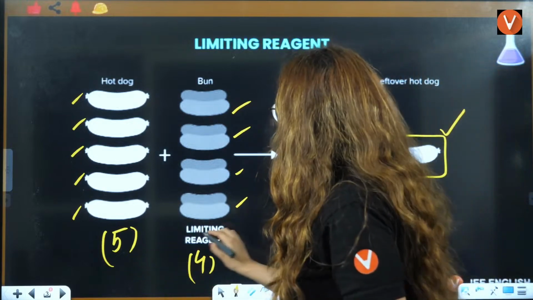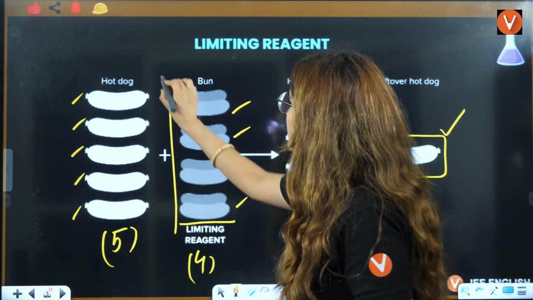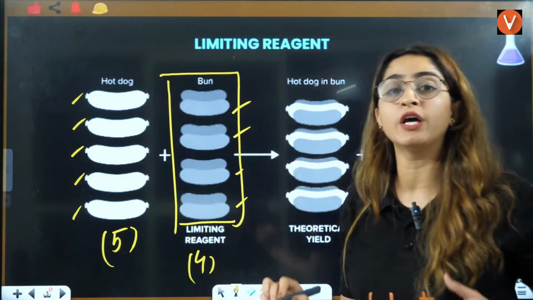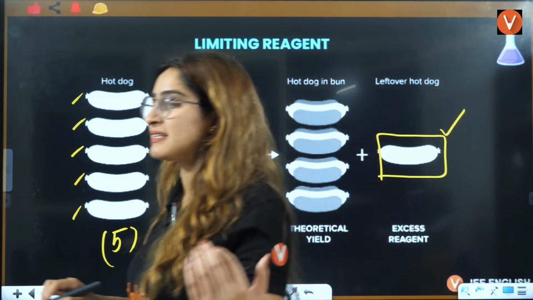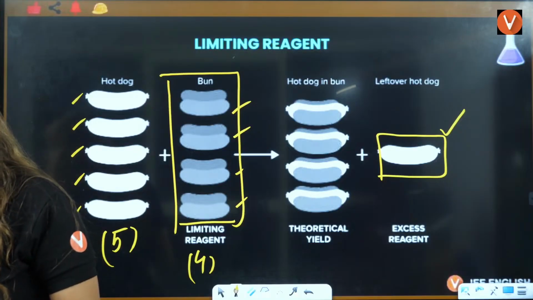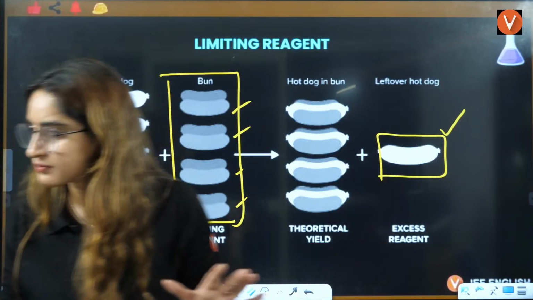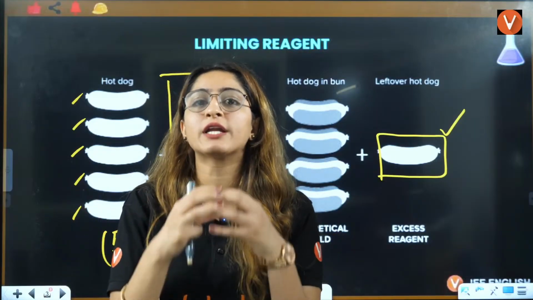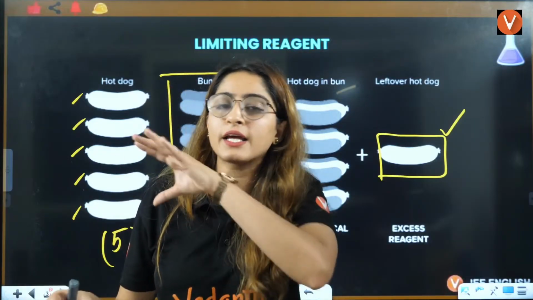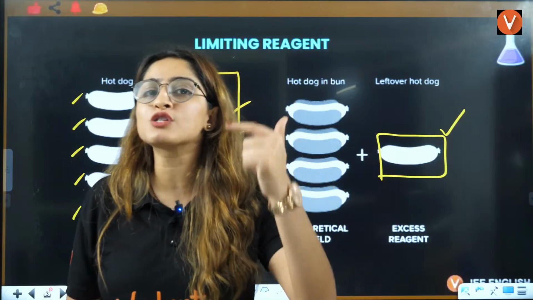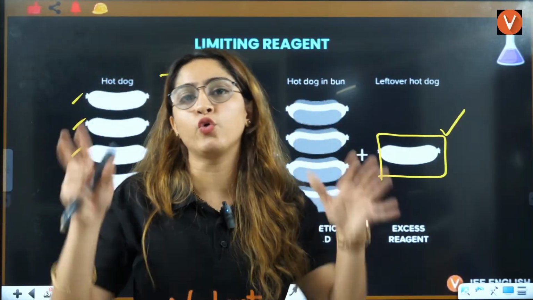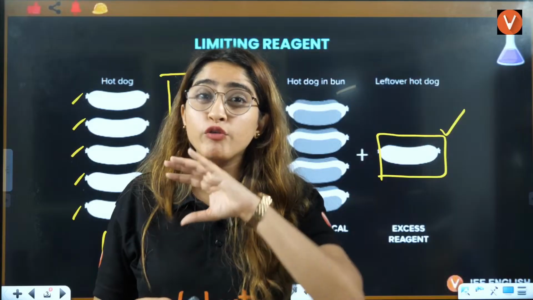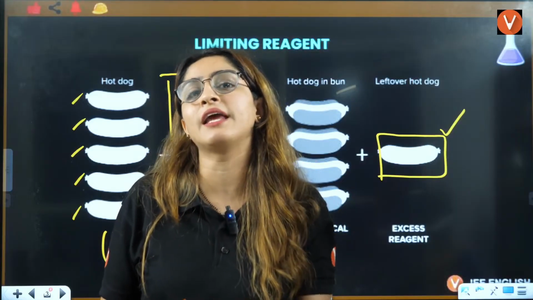That means the limiting reagent is the one because of which we are not able to complete that reaction. Okay? Yes, everybody? Right? Limiting reagent is that particular reactant in a chemical reaction because of which we are not able to fully consume the other reactant.